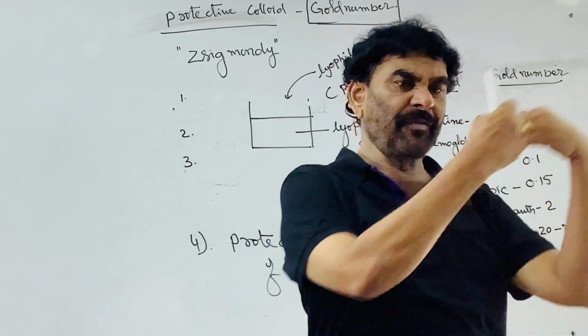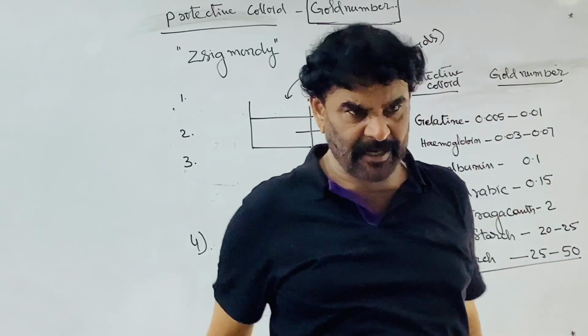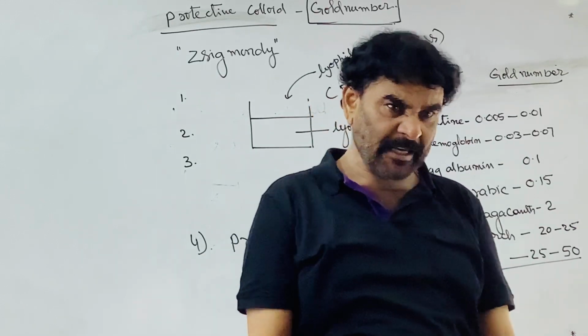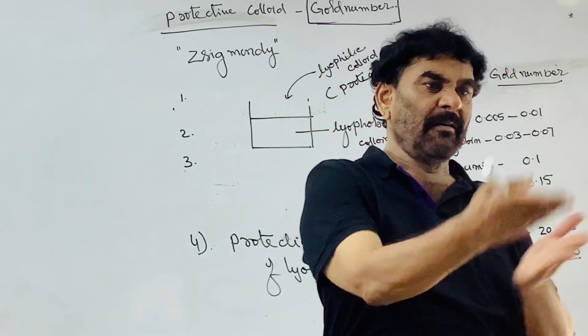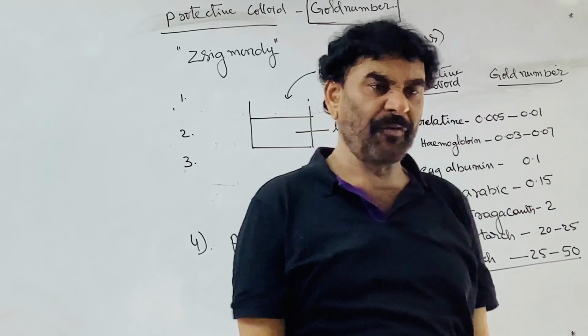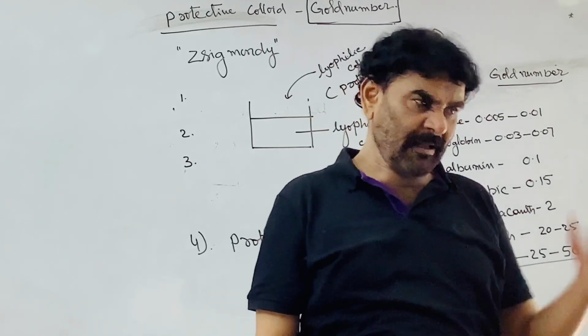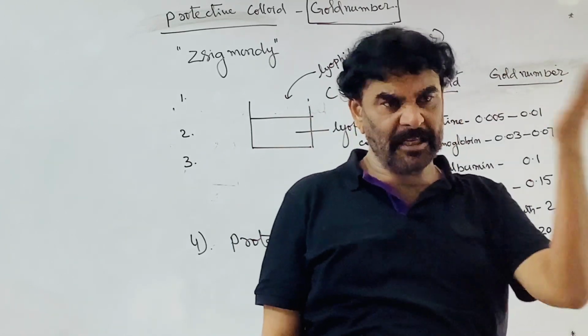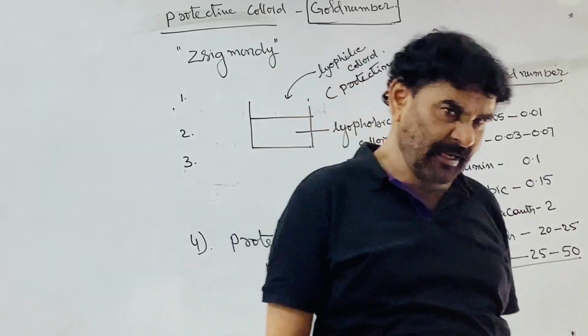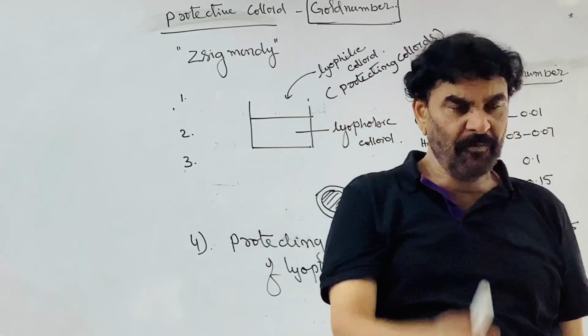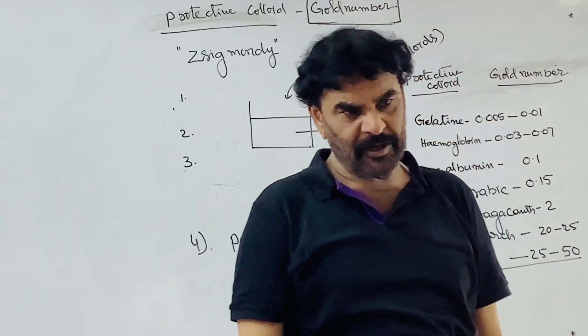If 250 millimoles of the electrolyte is required, then the flocculation value is 250. The protecting power is inversely proportional to the flocculation value or coagulation value.